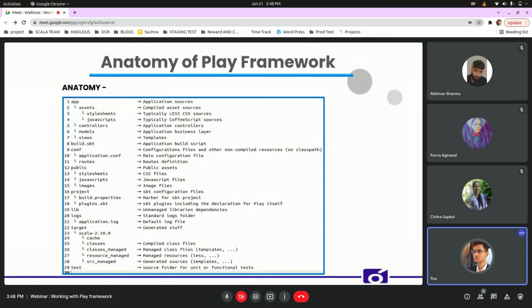Anatomy of Play framework. The layout of a Play application is standardized to keep things as simple as possible. After the first successful compilation, the project structure looks like this. Here we have a few directories: the app directory, public directory, conf directory, lib directory as well as the target directory. As you can see, the app directory contains all the executables, artifacts, Java and Scala source code, templates, and compiled asset sources. It also contains three packages, one for each MVC architectural pattern.